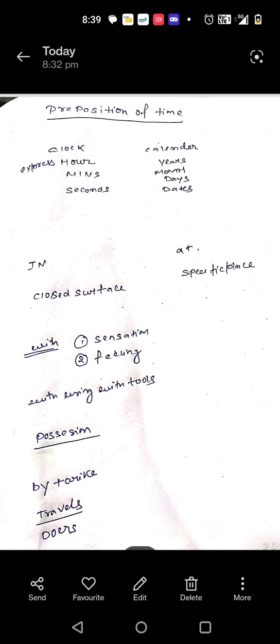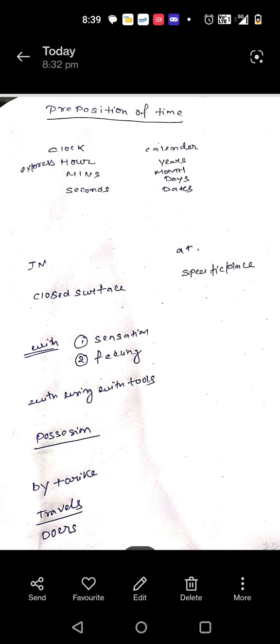Now we use the preposition on. On is used whenever we mean on the surface. The cat is on the table. The book is kept on the table. The cat jumped on the table from the ground. On the table means from the ground onto the table.